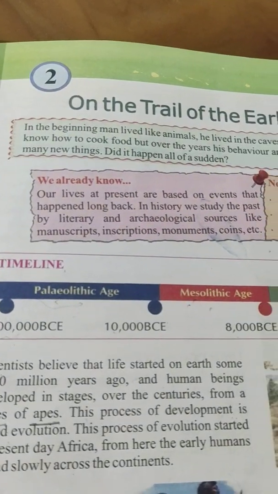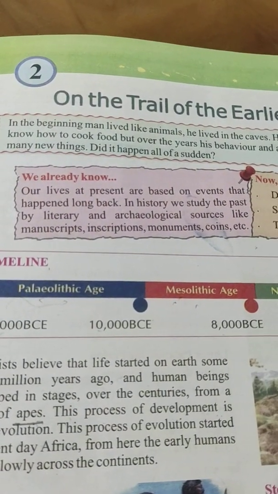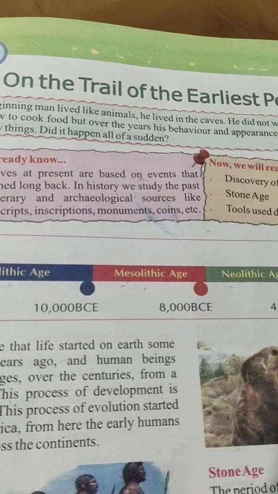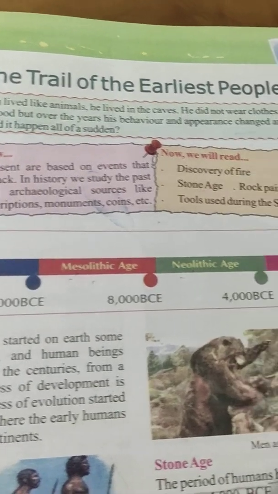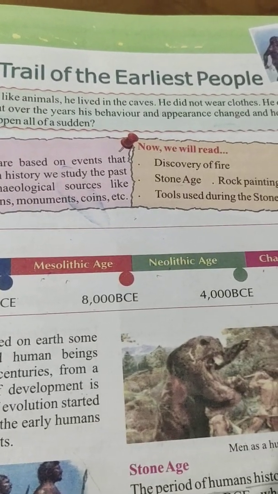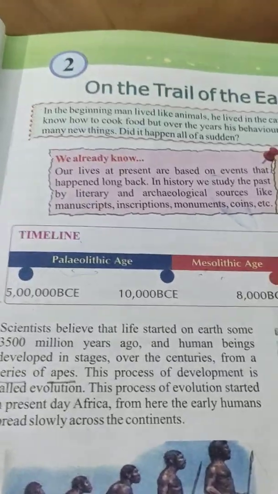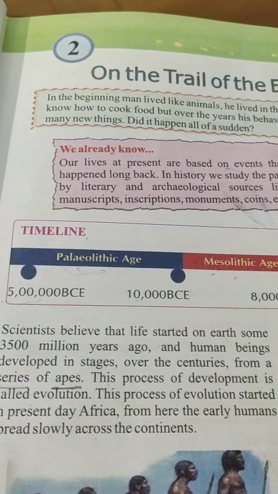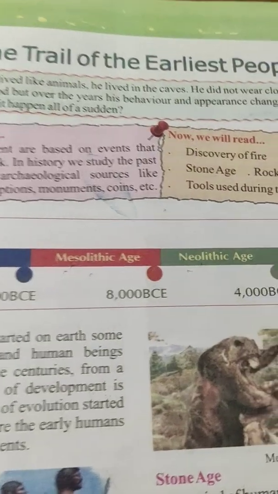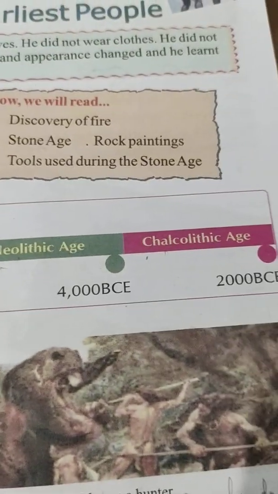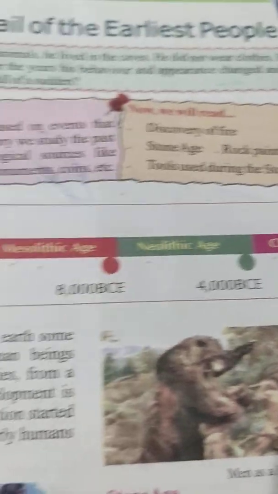Children, see, this is a timeline. Paleolithic, Mesolithic, Neolithic and Chalcolithic age. Paleolithic age, Mesolithic age, Neolithic age and Chalcolithic age.